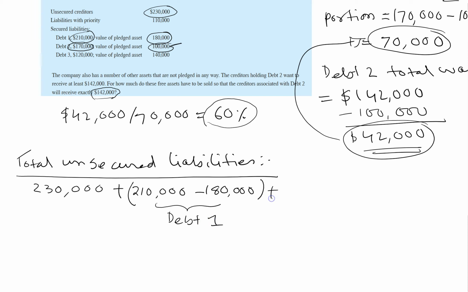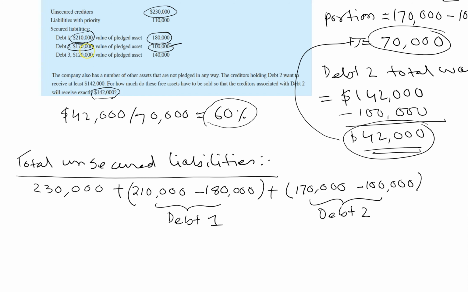Now let's see the unsecured portion from debt 2. We actually discussed it. The total value of debt is 170,000 and the pledged asset value is 100,000. So the remainder, 70,000, is the unsecured portion of debt 2. How about debt 3?